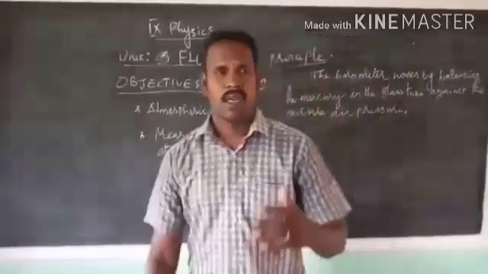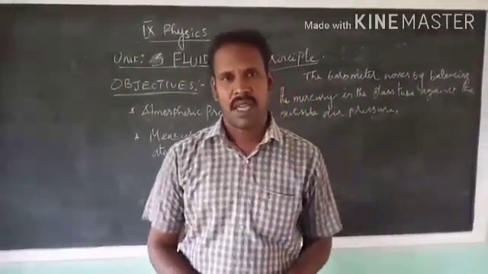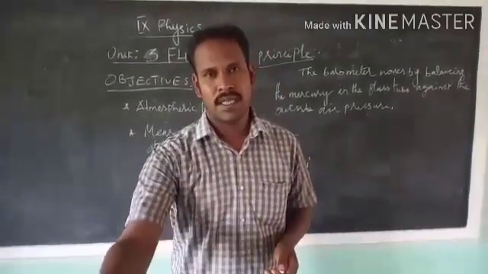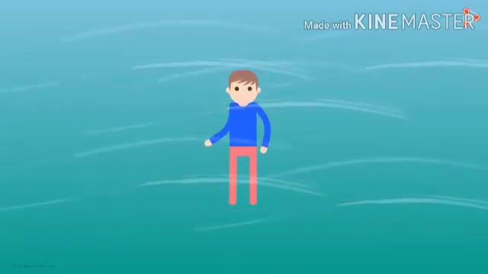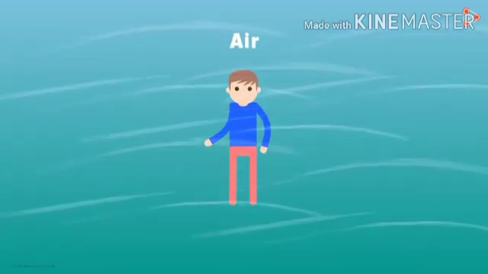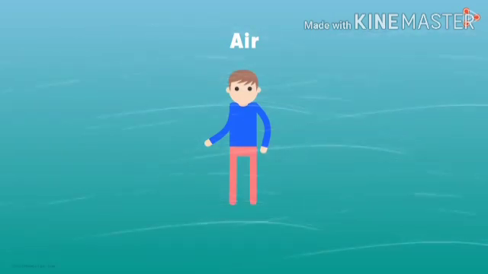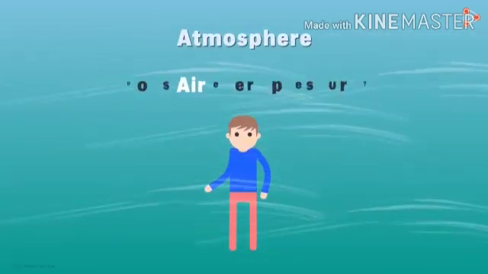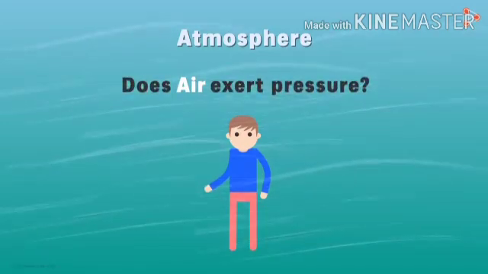Okay, for our better understanding, I give some animated video. Okay, let us see the video. We are surrounded by air from all the directions. This envelope of air around us is what we call atmosphere. Does air also exert pressure on objects on the earth?